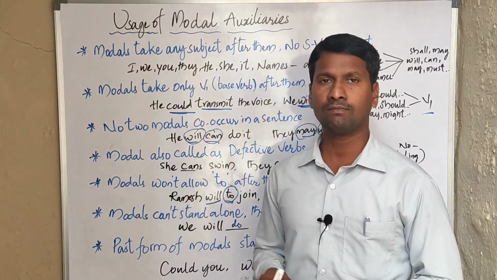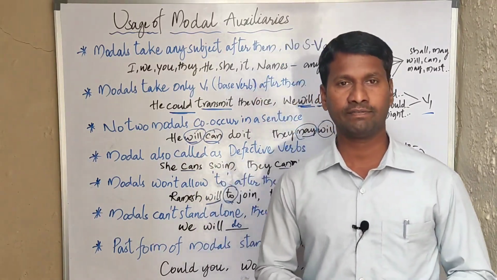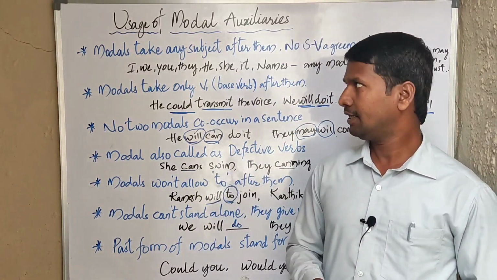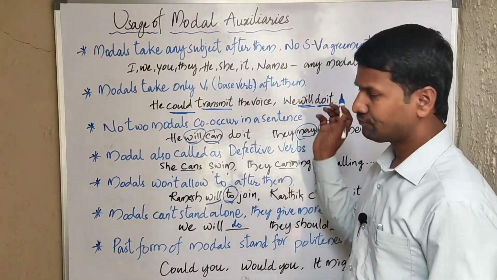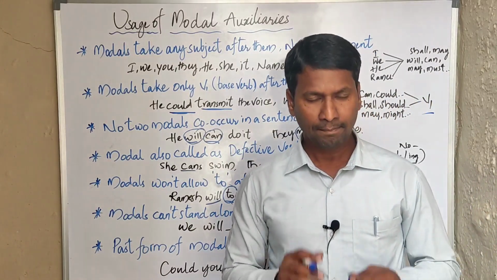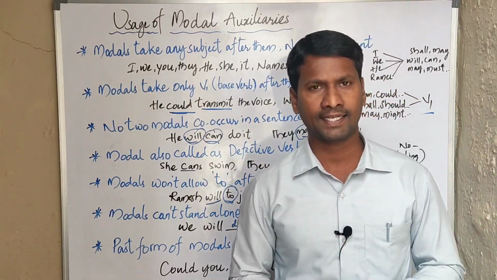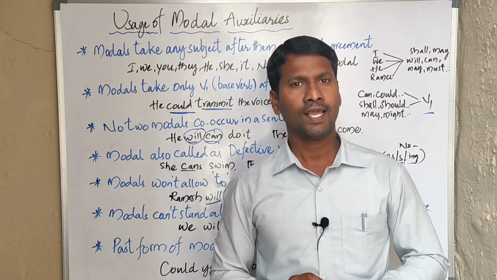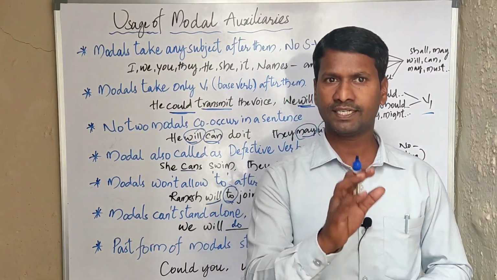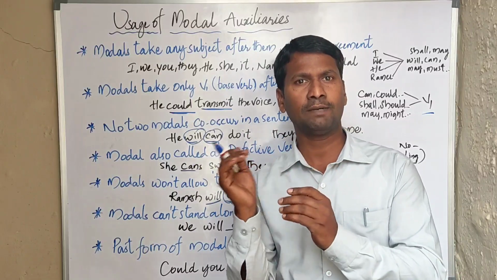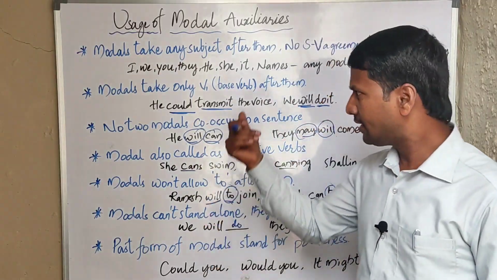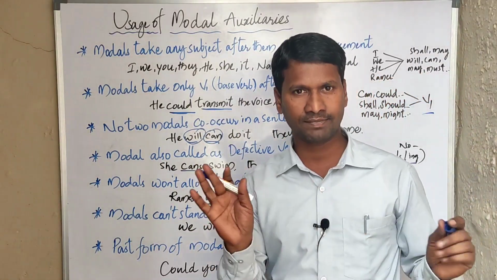Well, here we have some of the rules to be followed when we are using modal auxiliaries. If you look at them, modals take any subject after them; there is no subject-verb agreement. Particularly when we use primary auxiliaries in forming sentences, we have to follow subject-verb agreement, in the sense that a particular helping verb is followed by the particular subject. But in modal auxiliaries, we do not have subject-verb agreement.